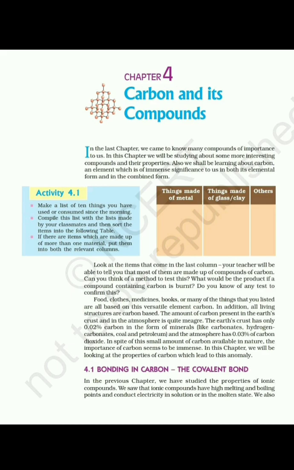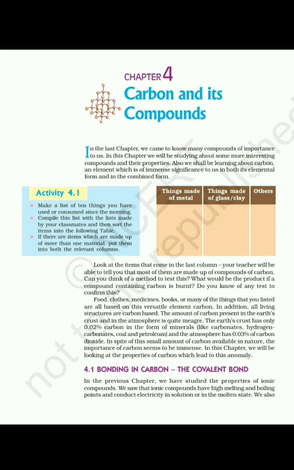But the amount of carbon present in the earth's crust and atmosphere is quite less. The earth's crust has only 0.02% carbon, that too in the form of minerals like carbonates, hydrogen carbonates, coal and petroleum. And the atmosphere has only 0.03% of carbon in the form of carbon dioxide. Though the amount is so small, it is still of immense importance.